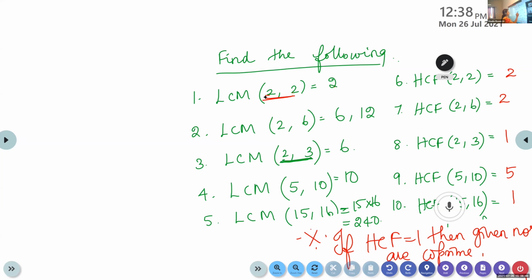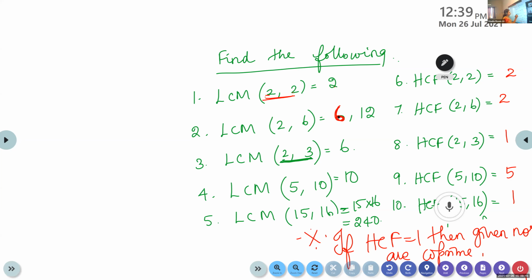What is LCM of 2, 6? Are you getting a bigger number? 2 and 6, which is bigger? 6, isn't it? So whenever we find LCM, we should get a number greater than the given numbers, or the greatest among the given numbers.